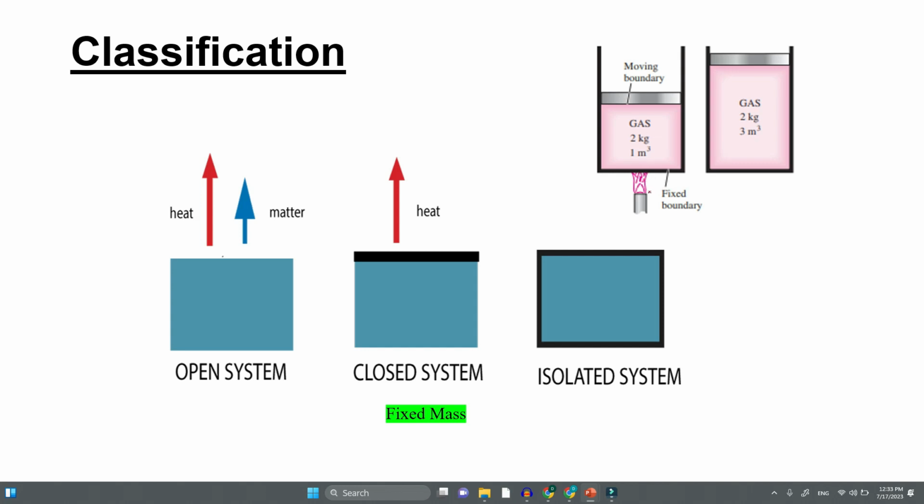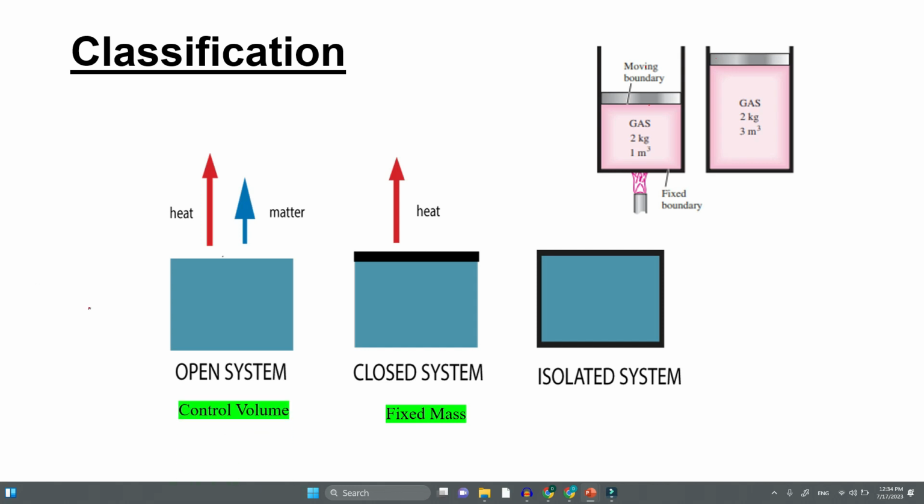When energy is applied, these gas molecules will gain energy and pressure increases, and this will push the piston outside. Finally it will occupy a position here. Now the gas occupies this much volume. So you can see that the boundary of the closed system is not fixed. The boundary is continuously moving. That's why the boundary of a closed system need not be fixed, it can be moving. So this is one example of a closed system.